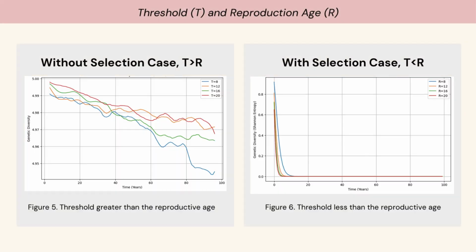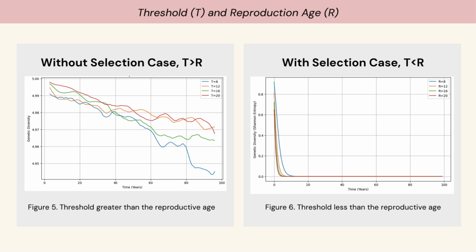Assessing threshold and reproductive age, when T is greater than R over successive generations, the observed downward trends underscore the dynamic nature of evolutionary processes, where the interplay of mutation, reproduction, and genetic drift influences changes in genetic diversity.